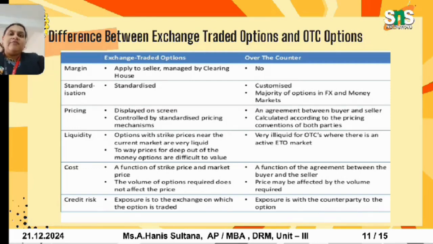In OTC, cost is a function of the agreement between the buyer and the seller, with no intermediaries involved. The direct parties are involved. In exchange traded options, the volume of options required does not affect the price, but in over the counter the prices may be affected by the volume required. On credit risk, in exchange traded options the exposure is to the exchange on which the option is traded, whereas in OTC the exposure is with the counterparty to the option.